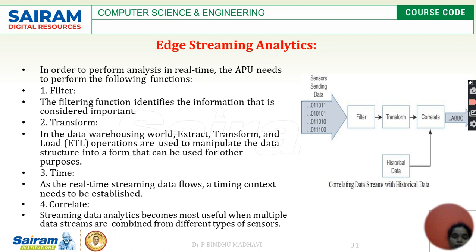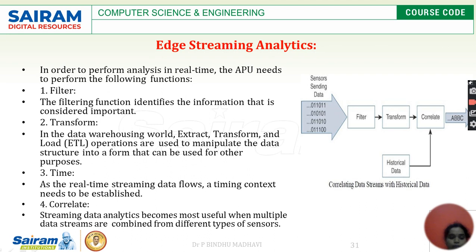In this case, the APU will be programmed to report different types of information within a stipulated time. So time is a threshold here. The data streaming will follow the timing context as and when it is required. So this is about the timing function.